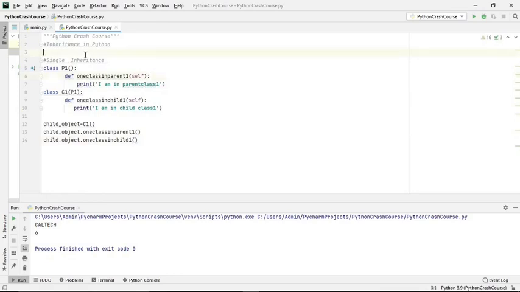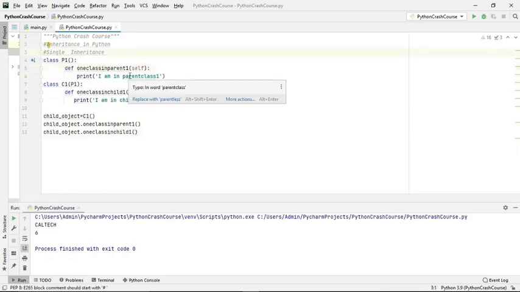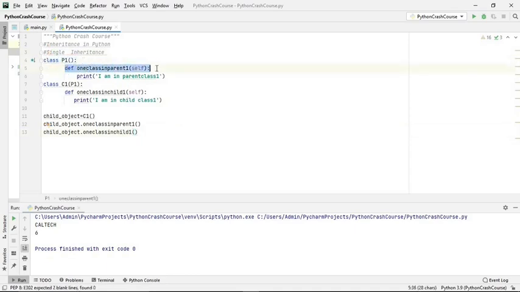You see what is happening. As I told you, inheritance is nothing but when the child class accesses the property of the parent class. Here we have a parent class where we write one statement, which is I am in parent class, and this is a child class inheriting the property of parent P1. We define a class child with self, and print I am in child class. Now I am creating one child object, and then printing the parent class member and child class member. Let us see if it works.